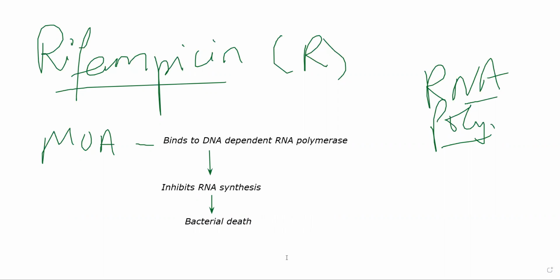It will specifically target an enzyme that is requiring human DNA to replicate. That enzyme's name is DNA-dependent RNA polymerase. Because the enzyme is being inhibited by our drug, the R binds here, and it will not let that enzyme work properly. If that enzyme does not work, RNA is not synthesized. If RNA is not synthesized, the bacteria will die.